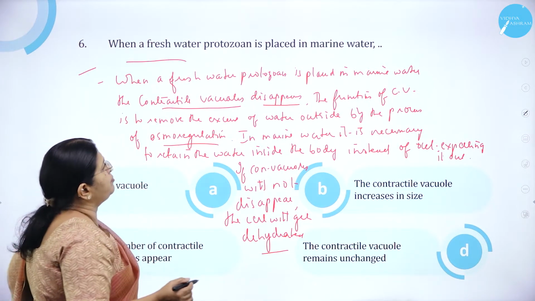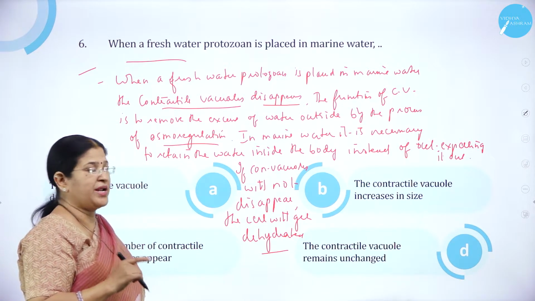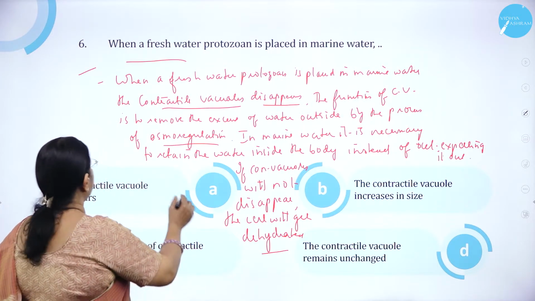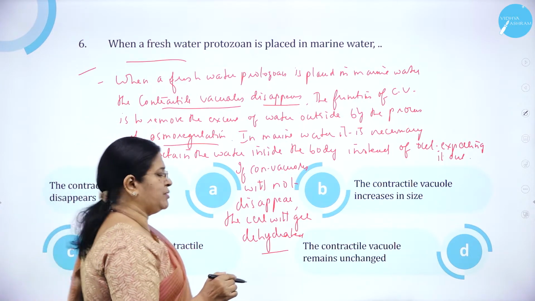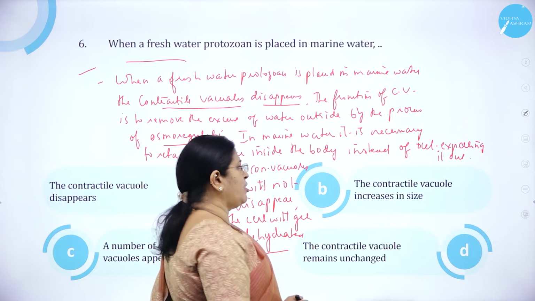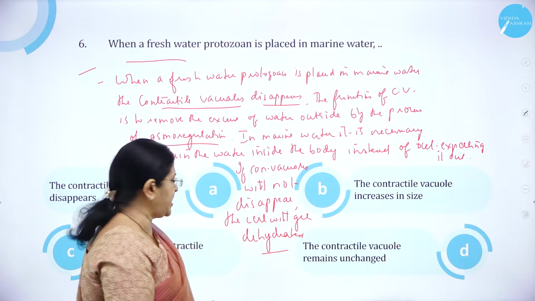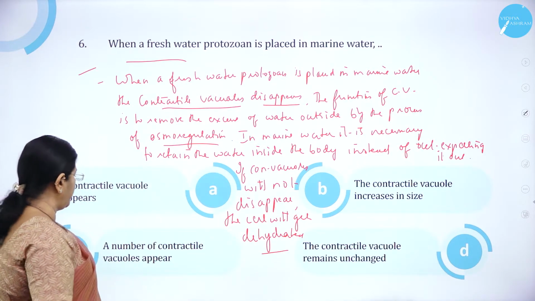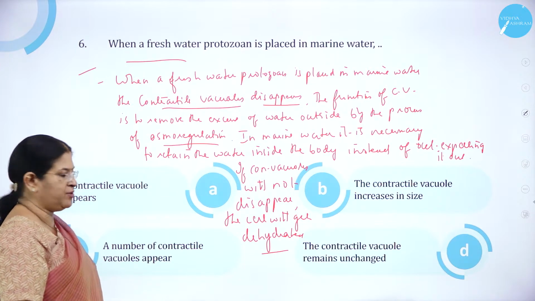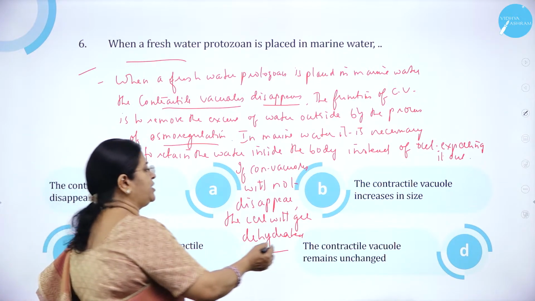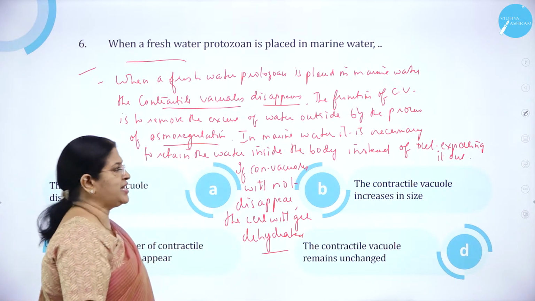When a freshwater protozoan is placed in marine water. Option A, the contractile vacuole disappears. Option B, the contractile vacuole increases in size. And option C, a number of contractile vacuoles appear. And option D, the contractile vacuole remains unchanged.